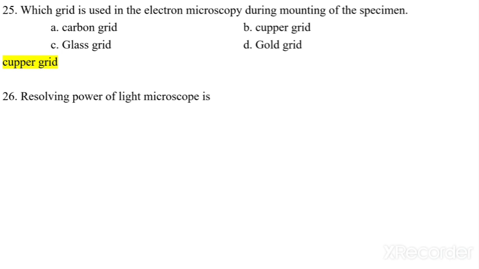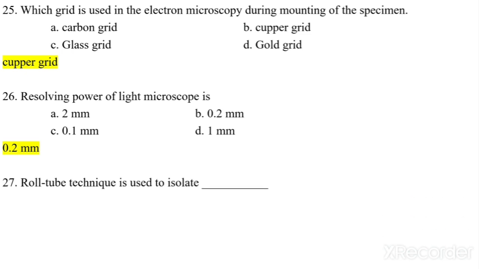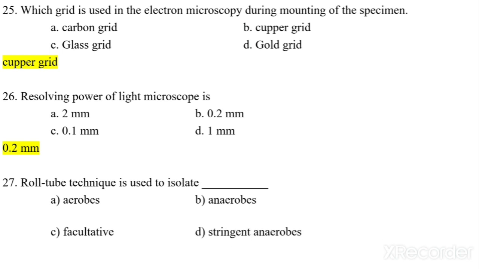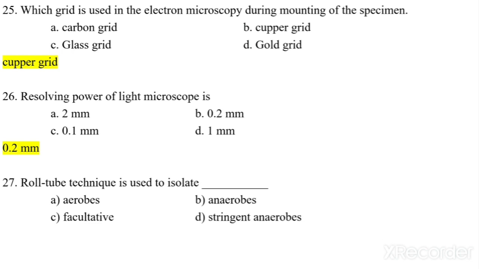Resolving power of light microscope is what? 2 mm, 0.2 mm, 1 mm, 0.1 mm. So it is 0.2 mm. Roll tube technique is used to isolate what? Aerobes, anaerobes, facultative or stringent anaerobes. Roll tube technique is used for the isolation of stringent anaerobes.